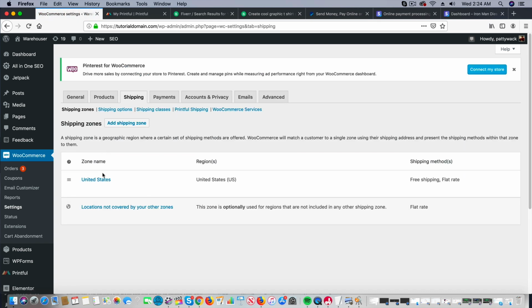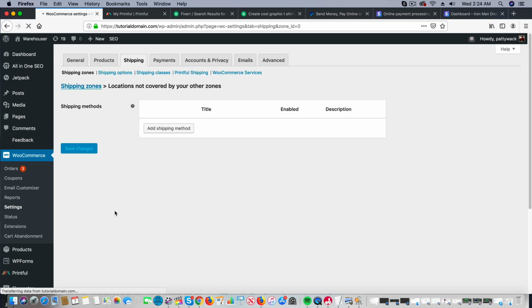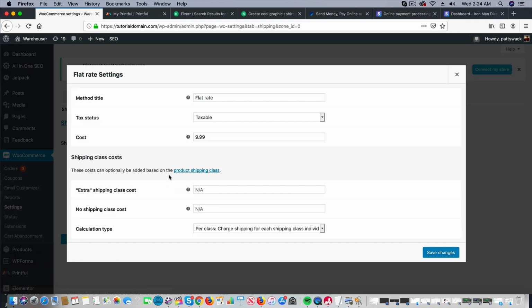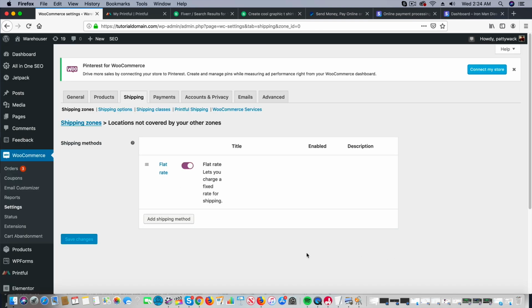So right here we have the United States. Now, we're going to click on this right here, locations not covered by your other zones. What this means is, if someone outside the United States buys something from our store, what do you want to charge them? So right here, I'll click edit and put $9.99. Basically I'm saying, if somebody buys something from outside the United States, I want to charge them a flat rate of $9.99 because the shipping might be more expensive. So that's another option on what you can do.